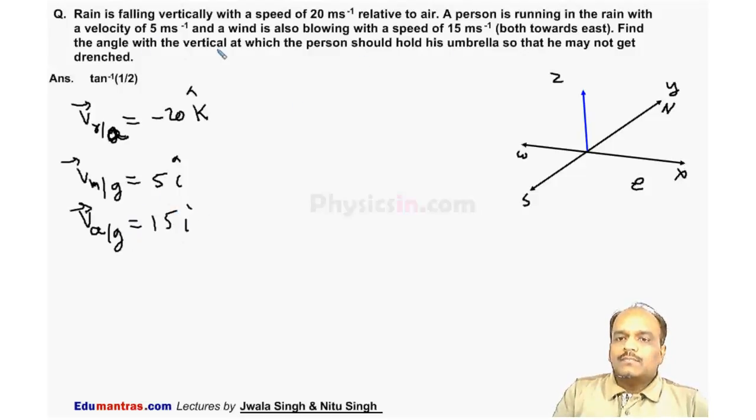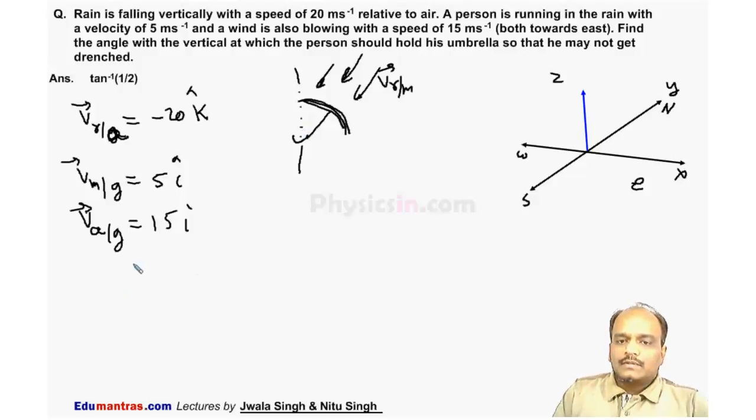Find the angle with the vertical at which the person should hold his umbrella so that he may not get drenched. So the person will hold his umbrella. This is the umbrella. If the rain is coming like this, he will hold the umbrella in this direction. This is the velocity of rain with respect to man. So he will hold the umbrella at an angle like this with the vertical. Let this angle be theta.